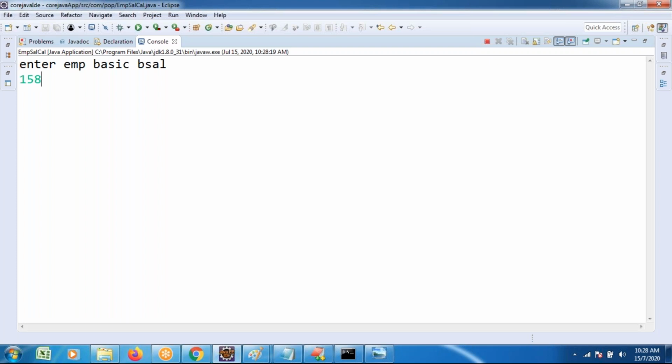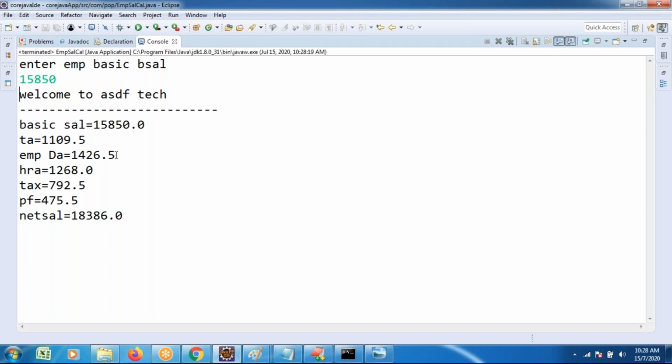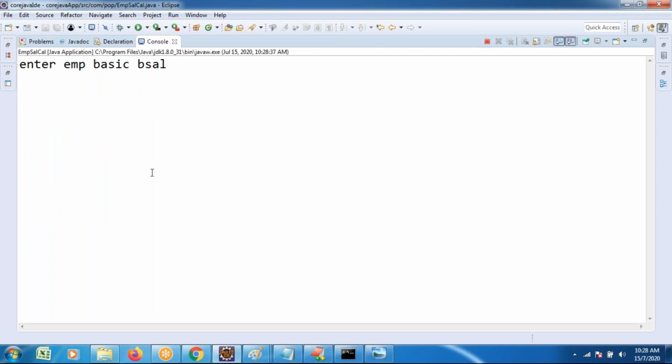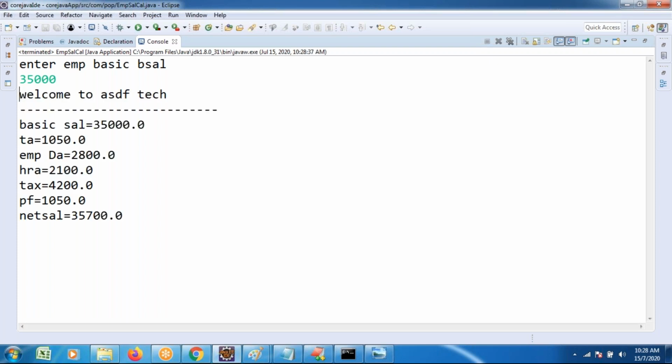Second condition, I entered 15,850. Condition 2 also matches, meaning the 10,000 to 20,000 condition based evaluation is done. But somebody interested enters 35,000. This 35,000 is in the greater than part, so the else part is going to be executed. Everything is fine with my application.